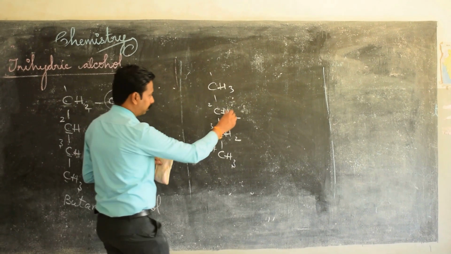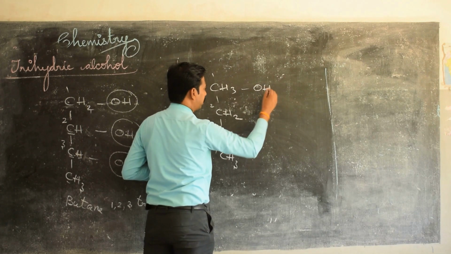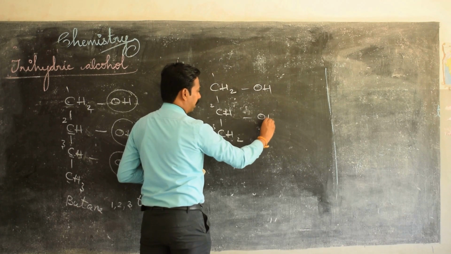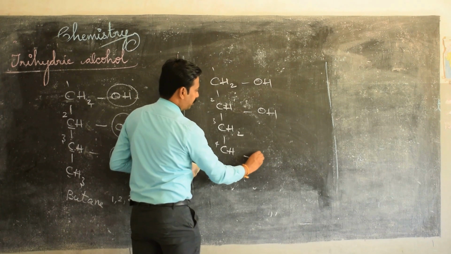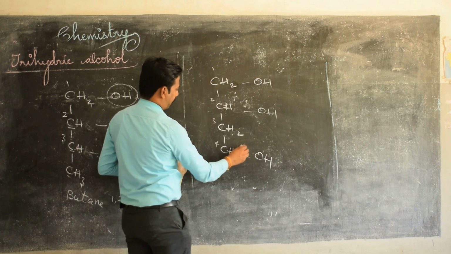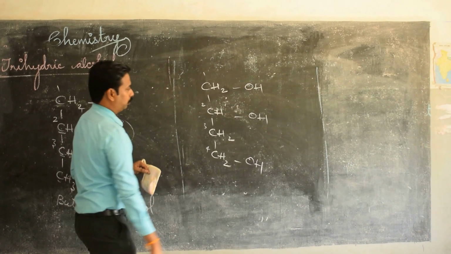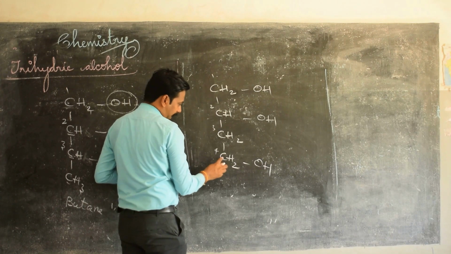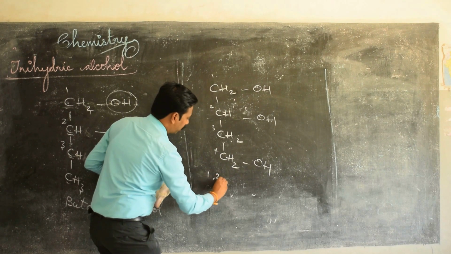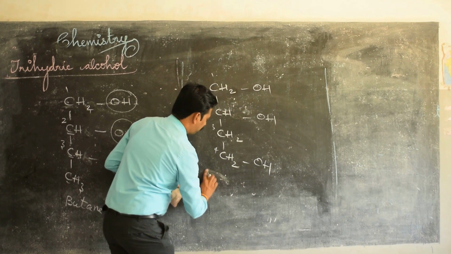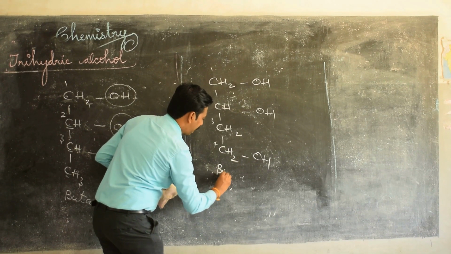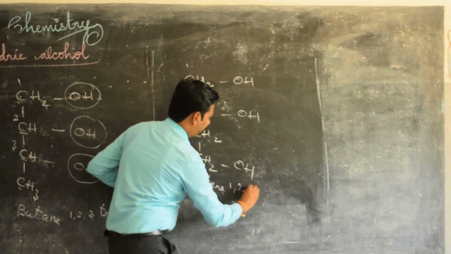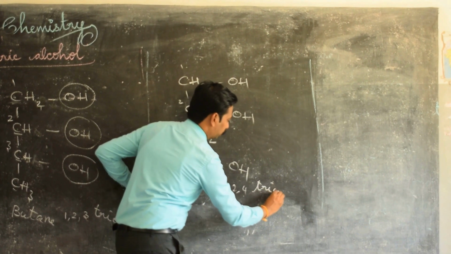Presence of OH by replacing one hydrogen, CH2OH and CH2OH. So OH is at first place, second place and fourth place. First we write the parent compound butane, next 1,2,4-triol.